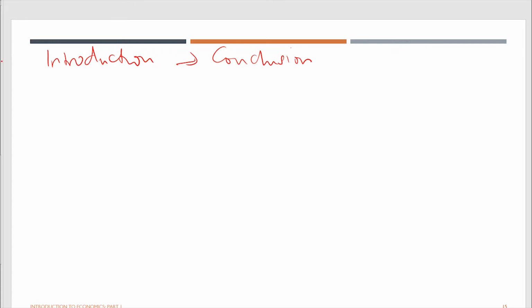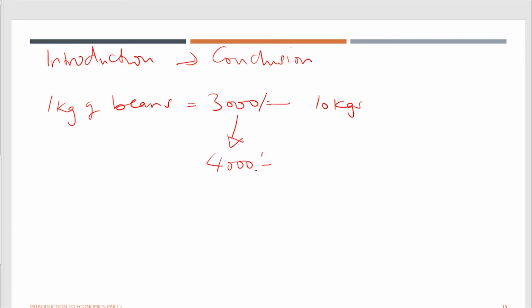Let us say you go to one of the shops, and you sit there and start observing. You realize that when the price of 1 kilogram of beans is at 3,000 shillings, the customer is buying 10 kilograms. If this price was to increase to 4,000 shillings, you find that the customer comes in and buys 6 kilograms of beans. So what have you seen?